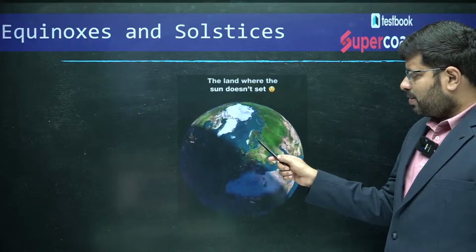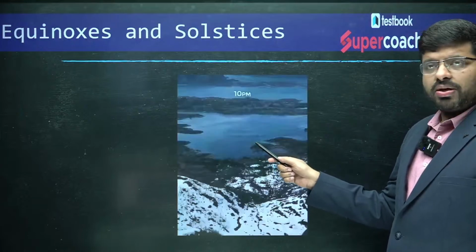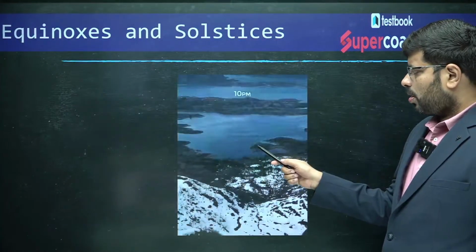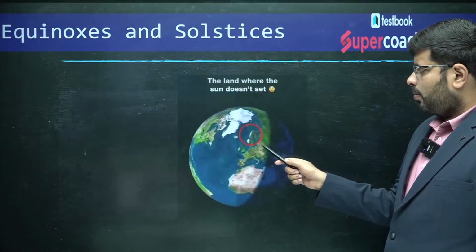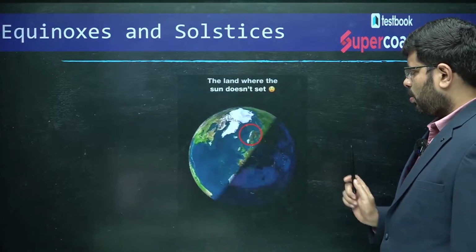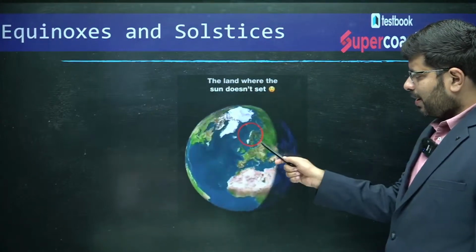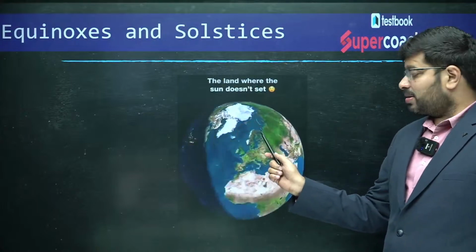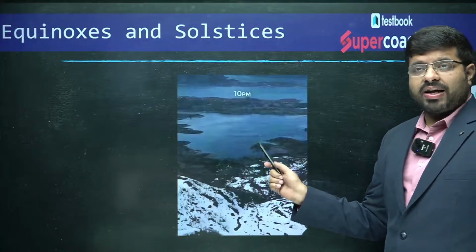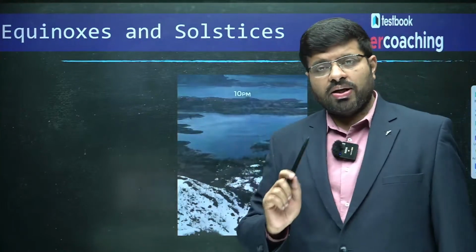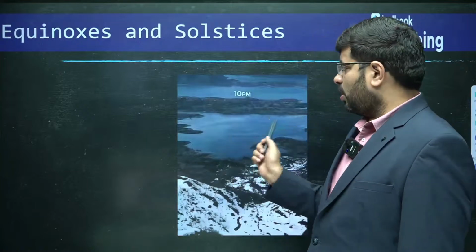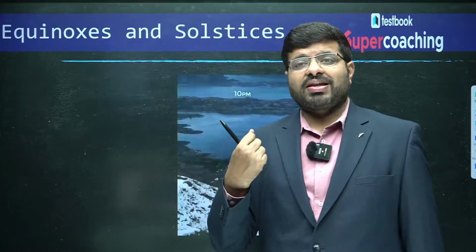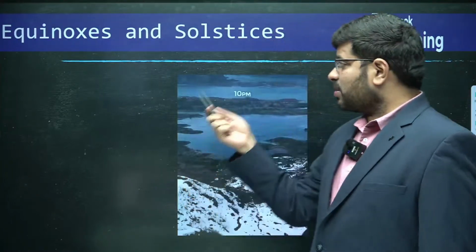As you see here, this is Norway. As it moves, you can clearly see that in this Norway part, it is not having darkness at all. It is having completely light for around 24 hours during a certain time of the year, which is June 21st. This is why Norway is called the land of the midnight sun. So, there are certain variations.